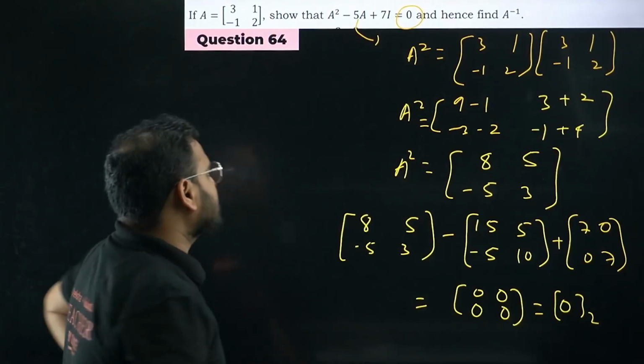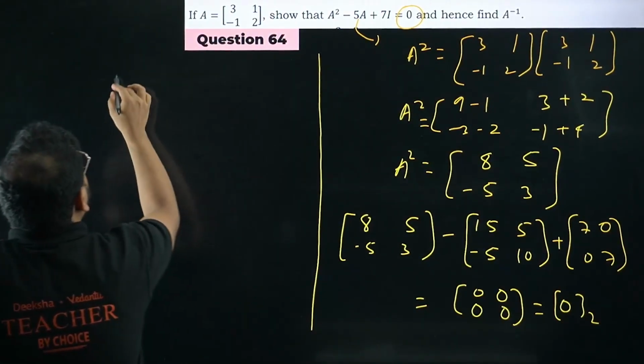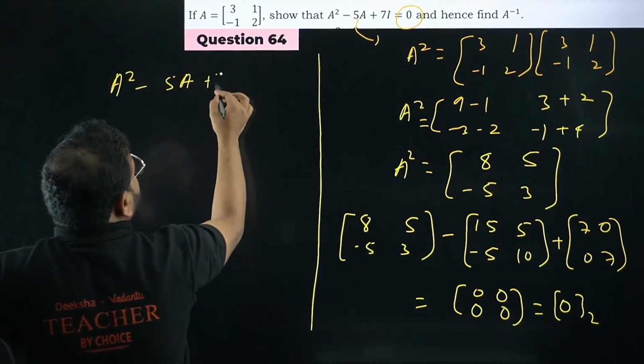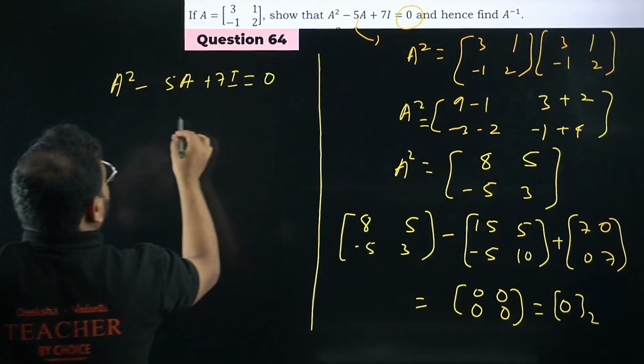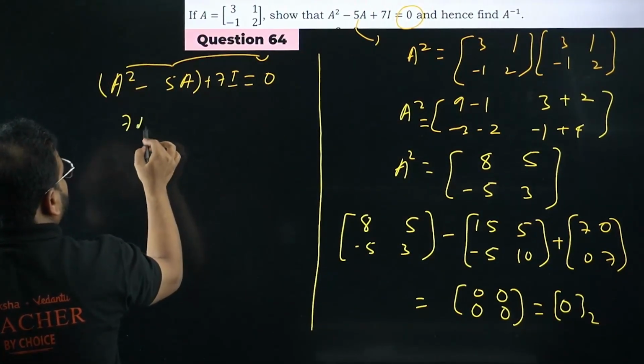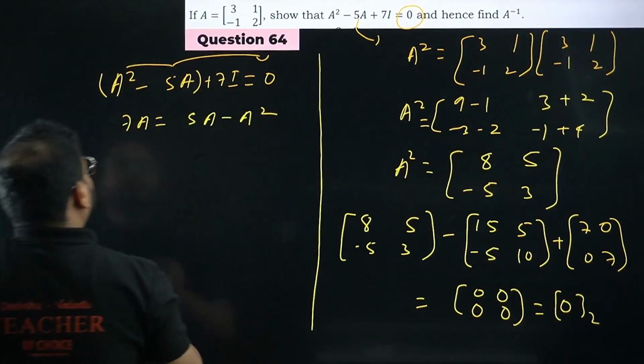How do you find A inverse? Again very simple, please check. So you're going to get this equation over here, A square minus 5A plus 7I equals 0. Bring these two terms on this side, I get here 7I equals 5A minus A square. Now apply A inverse in this.